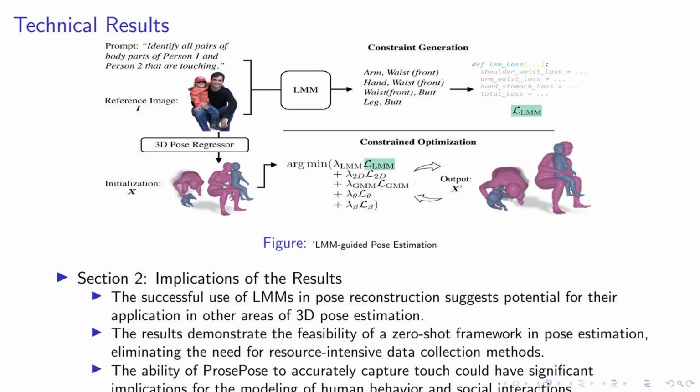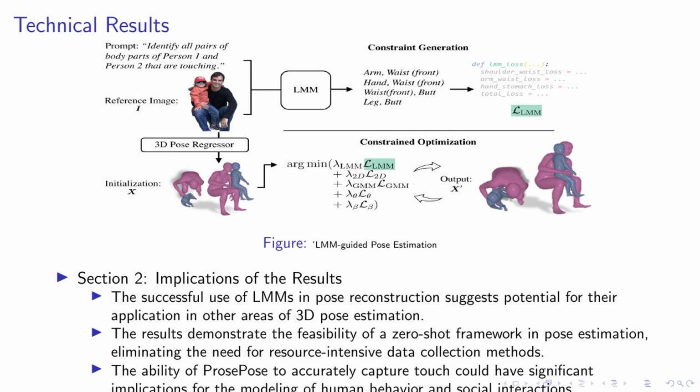Moving on to our technical results, let's take a look at this figure, which illustrates the process of LMM-guided pose estimation. Now, let's delve into the implications of our results. Firstly, our successful use of language models in pose reconstruction opens up exciting possibilities for their application in other areas of 3D pose estimation. Secondly, our results demonstrate the feasibility of a zero-shot framework in pose estimation, which eliminates the need for resource-intensive data collection methods. This is a significant step forward in the field.